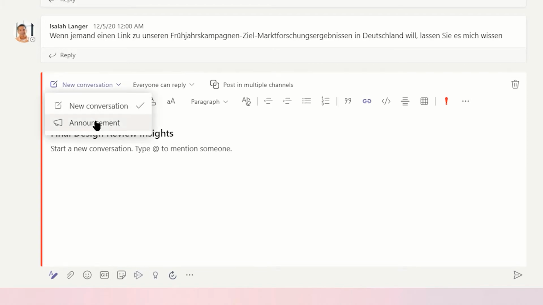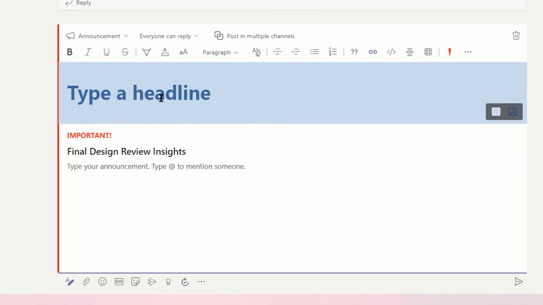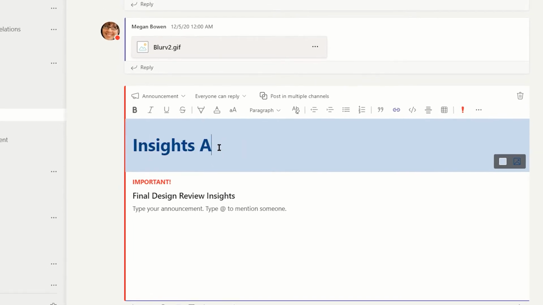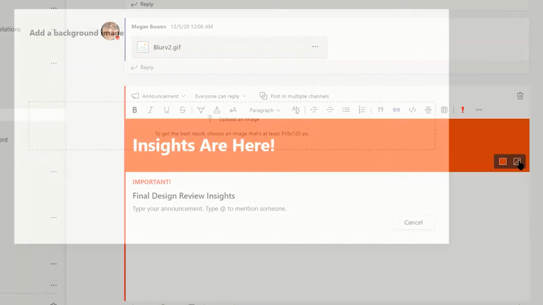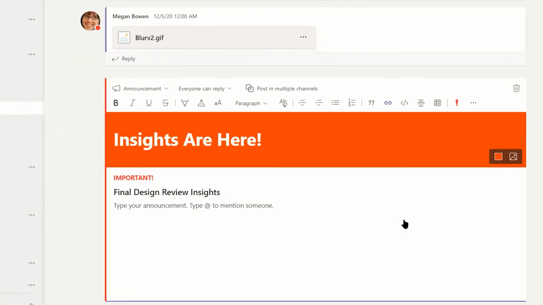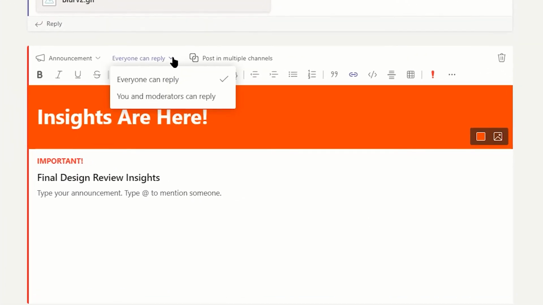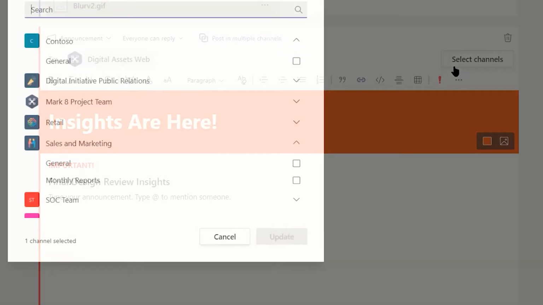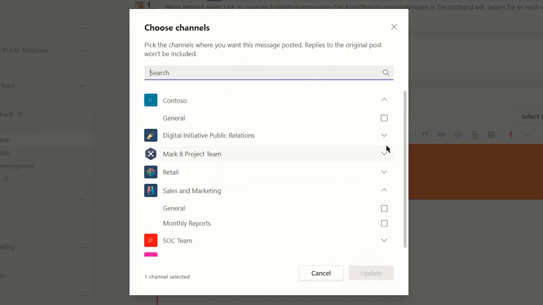The first is a drop-down to change your new conversation into an announcement. Announcements can help differentiate major topics of conversation with a unique banner color or a custom image. Next is the option to change who can reply, everyone, or just you and the channel moderators if you need the conversation to have a bit more control. Finally, if the conversation is relevant to more than just one channel, choose where else to post it here.